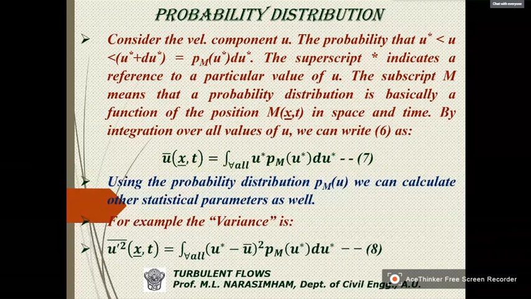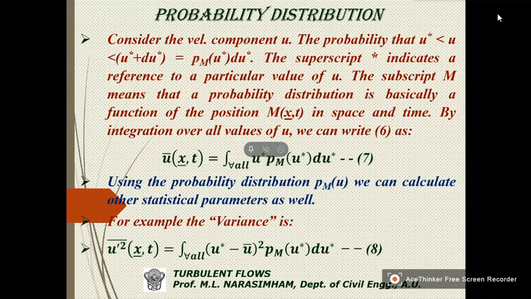At that location and instant, if I say the velocity is u, what is the probability of that u being between u star and u star plus du star? So that is the probability, indicated as P m u star du star.